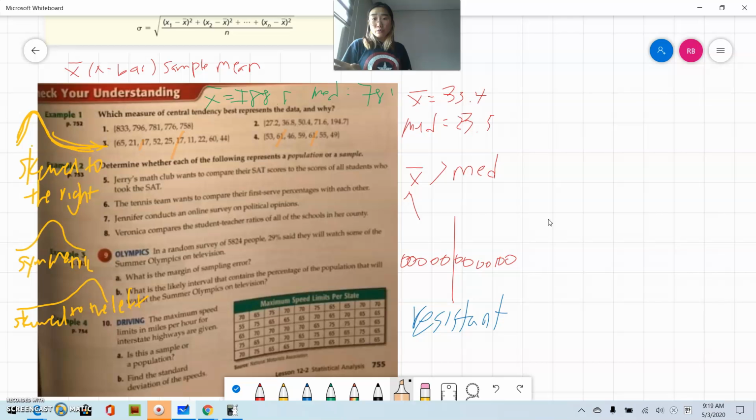So mean is only used when it's symmetrical, and there is not much of a difference between mean and median. As soon as you see a big difference between mean and median, you want to choose median, and your answer is because mean is greater than median, or mean is smaller than median, therefore it's skewed to the left or skewed to the right. We should choose median. And mode, only use it if you have a multi-mode. And then tell me which one is a higher value in those different clusters.